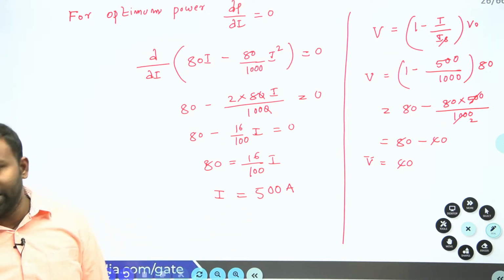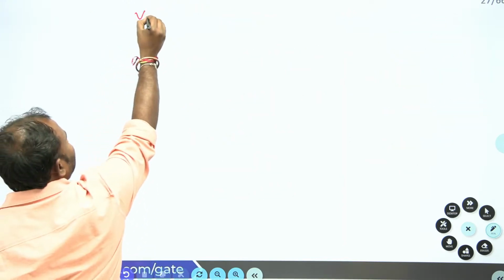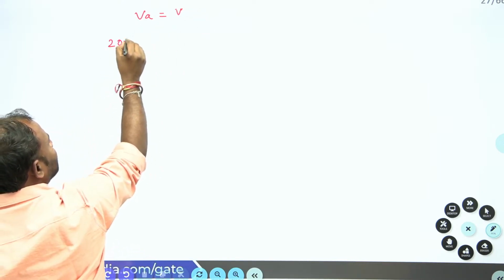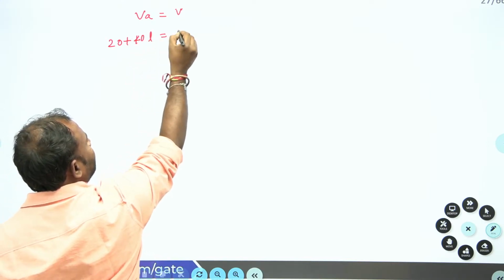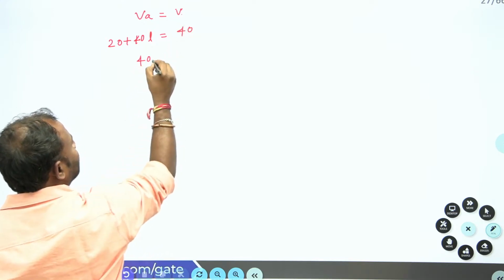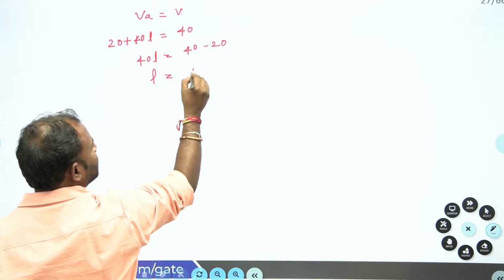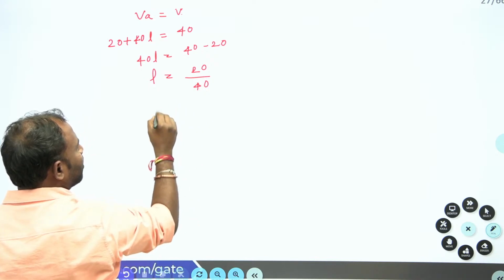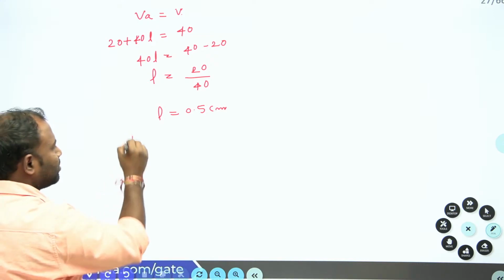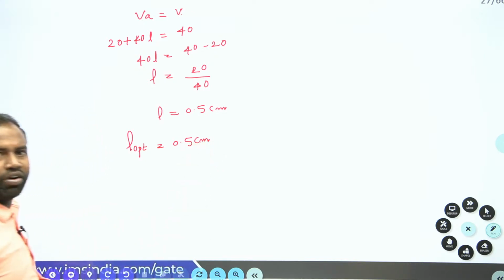Now let us go for the equilibrium condition. I said that VA equal to V. Now I got VA. What is VA? VA is 20 plus 40L, that is equal to 40, right? So 40L is equal to 40 minus 20. Now L equal to 20 by 40, that is L equal to 0.5 centimeter. So L optimum is 0.5 centimeter. Clear everybody, guys? Understand?